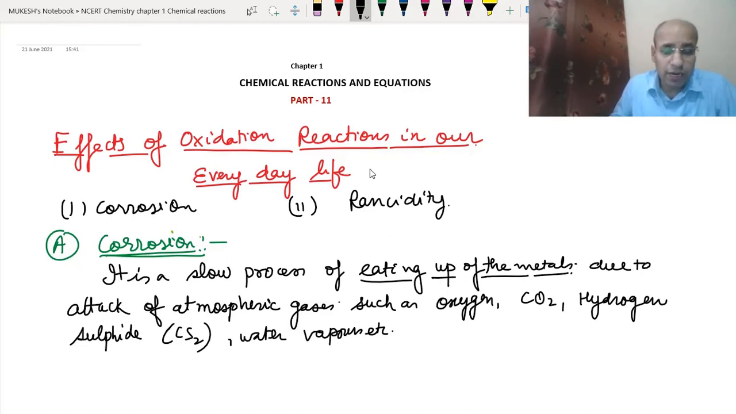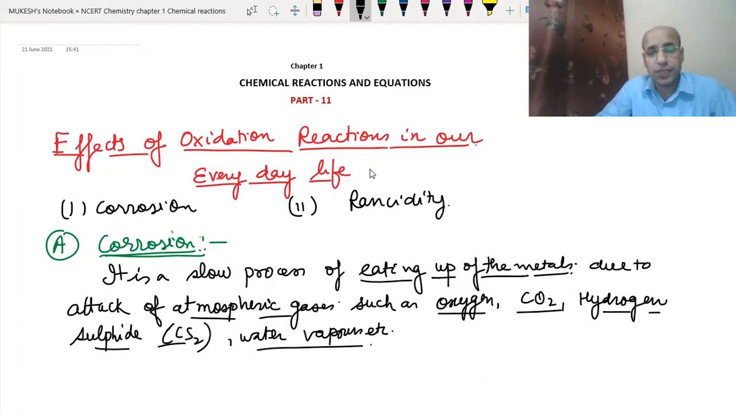How? I just told you that due to the atmospheric gases like oxygen, carbon dioxide, hydrogen sulfide, water vapors. So that means it is a slow process of eating of the metals due to the attack of atmospheric gases such as oxygen, carbon dioxide, hydrogen sulfide, water vapors, etc. And this process is called corrosion.